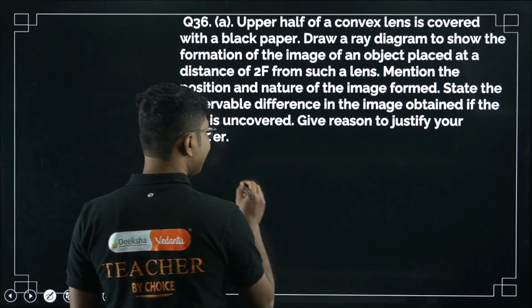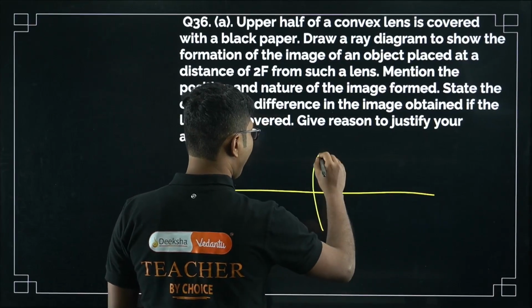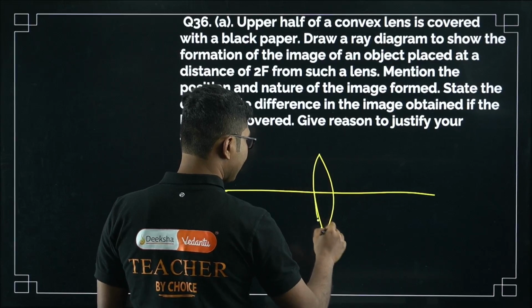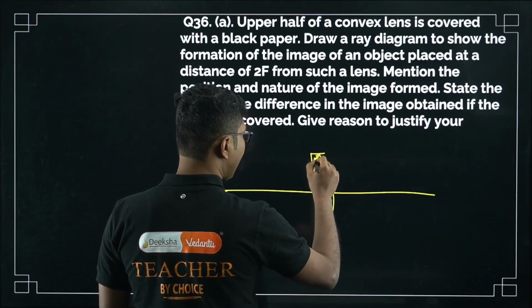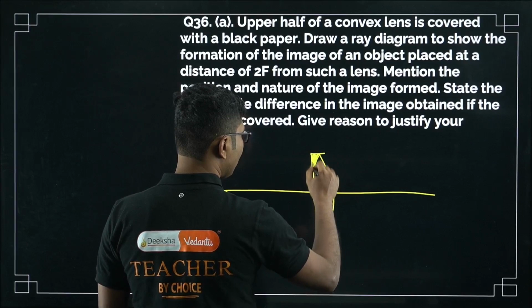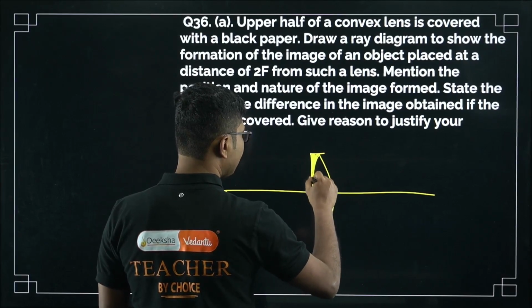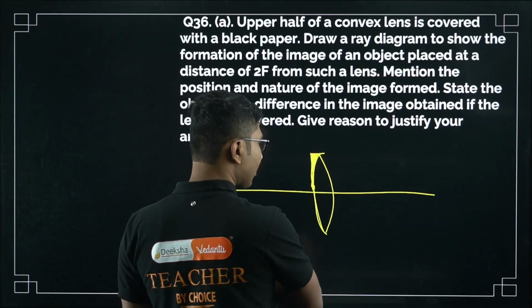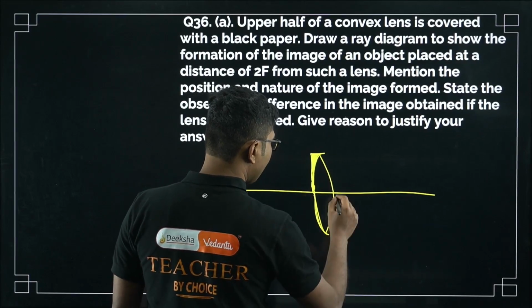So first let us see what is the diagram. We have a lens, and what they have said is that the upper half is covered using a black paper. So the upper half is not receiving any light. In fact, you can say that this is not working at all. You can erase this. Only the bottom half is working.